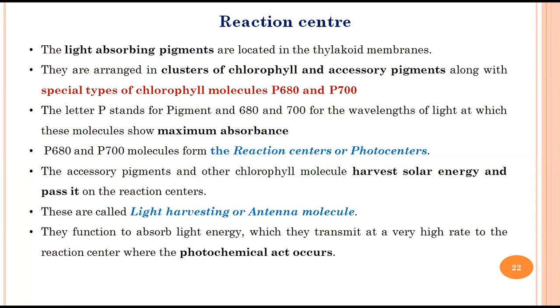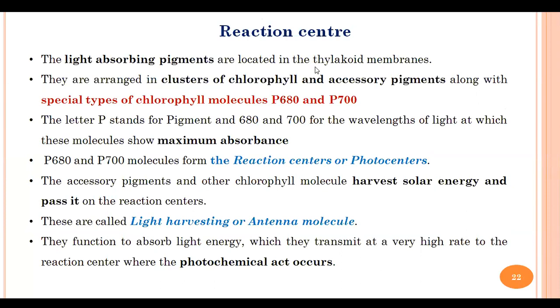And we know there are two types of reaction center. One is P680, one is P700. Okay, when I say P680, what does it mean? It is like pigment 680. This particular pigment shows maximum absorbance at a wavelength of 680 nanometer. However, when I say P700, it is the pigment that shows maximum absorbance at 700 nanometer. So those are the two important reaction centers we have, which contain chlorophyll A as the main pigment. Apart from that, there is a second concept which we studied yesterday, which is the photosystem.